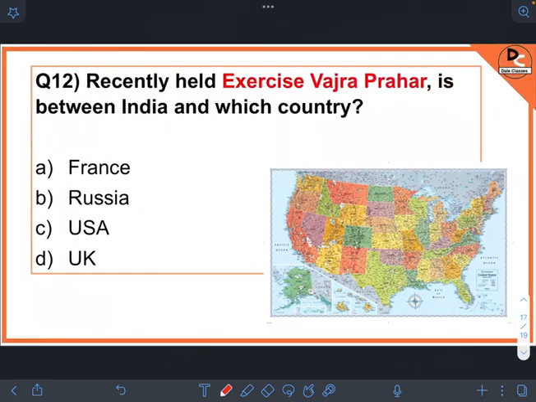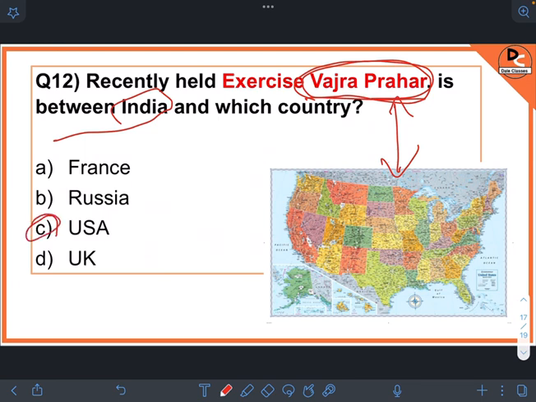Next question, recently held exercise. This is our last question for today. Recently held exercise Vajra Prahar is between India and which country? So the answer is, remember, Vajra Prahar. There's no combination between Vajra Prahar and USA, so I'll find another trick to remember it. First, just remember the answer is USA.